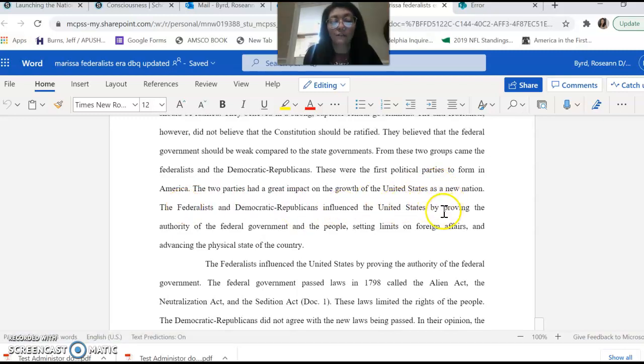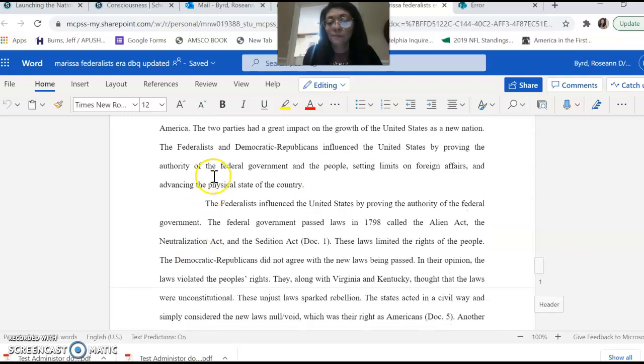So the first defensible claim made here is by proving the authority of the federal government and the people. Okay, so opening paragraph 1, the Federalists influenced the United States by proving the authority of the federal government. So the first defensible claim in the thesis statement is now going to be supported here in the first body paragraph. I want you guys to take a look at how the documents are cited.